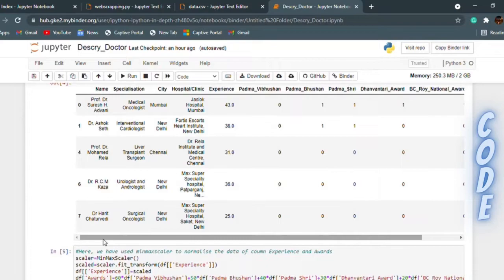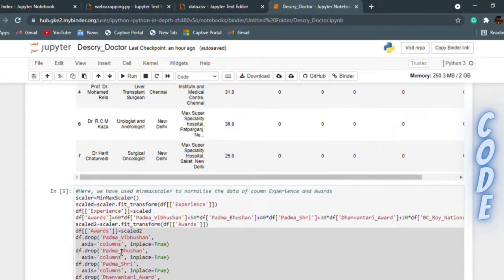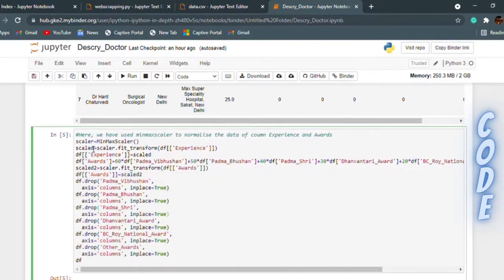Have a look at this dataset as cleaning is done. From sklearn.preprocessing, we have imported min-max scaler to normalize the data of columns experience and awards. This line is used for making an award column by assigning values for each award, Padma Vibhushan being ranked highest with 60 points and other awards being the lowest with 10 points.